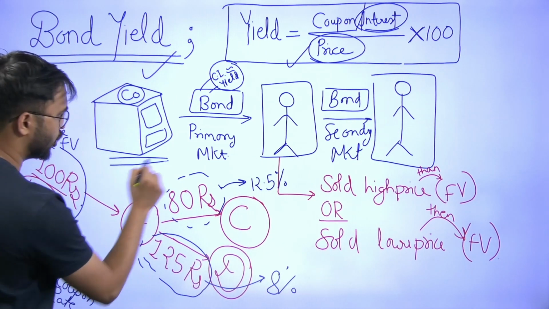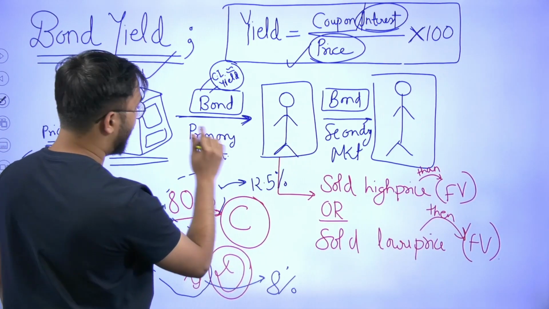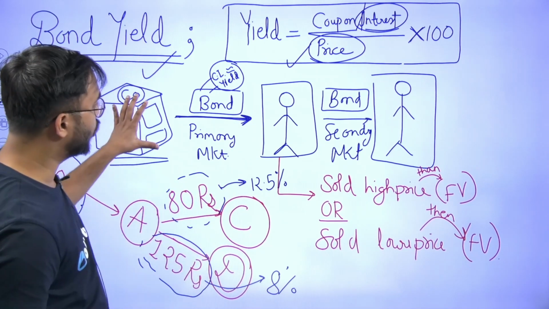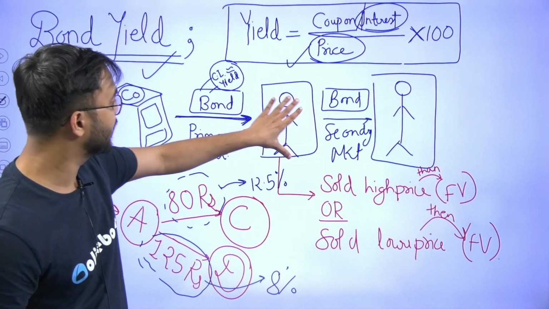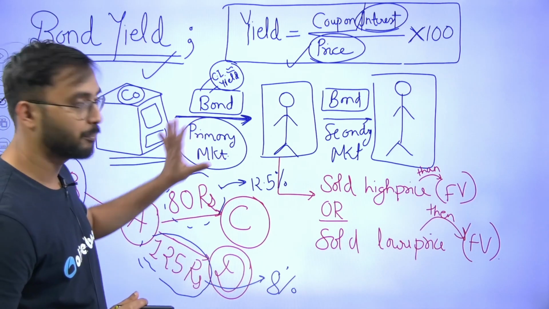So now look at it very carefully, what happens in the bond market. This is your company. If this company has issued a bond to a person, and the company gives its bond to this person and the person gives the money to this company, this first transaction is your primary market.